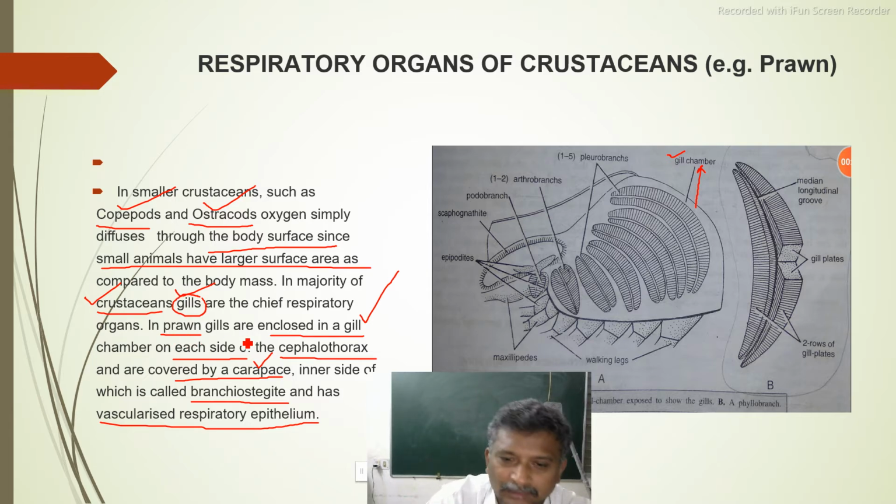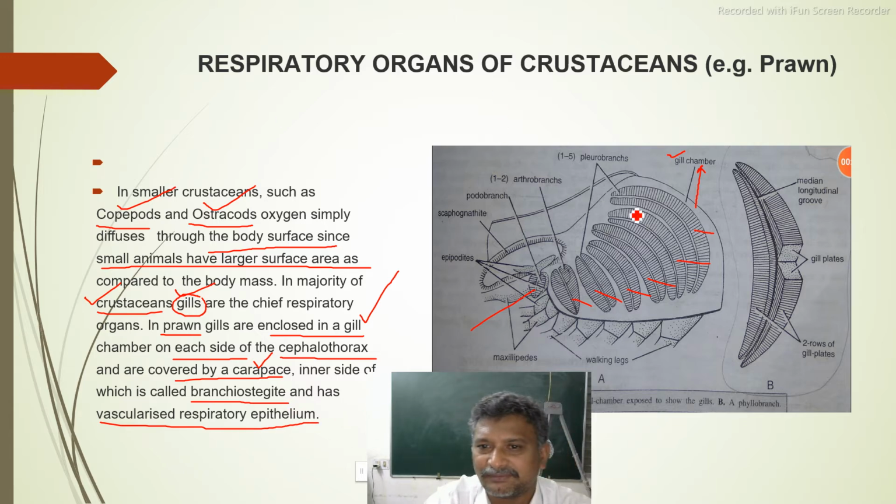Okay. Now we are seeing a prawn. In a prawn, gills are enclosed. So this is a gill, gill, gill, gill, gill. This one is also a gill. Yes. Here a small one is there. That is also a gill. All these gills are present in a gill chamber. The gill chamber is externally covered by a carapace also. So the inner side is called the branchiostegite and has a vascularized respiratory epithelium.